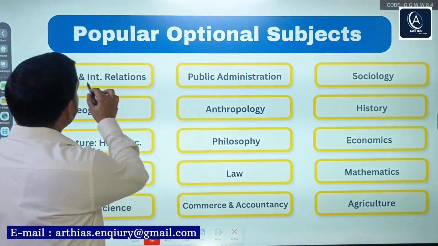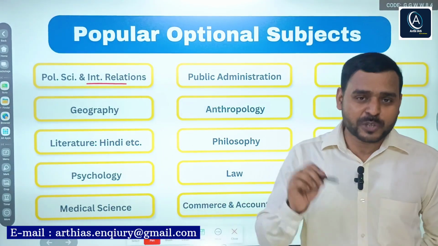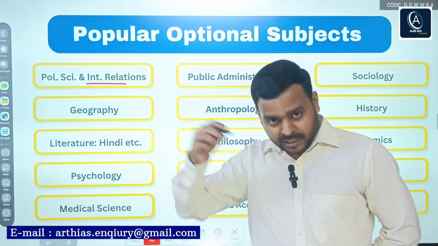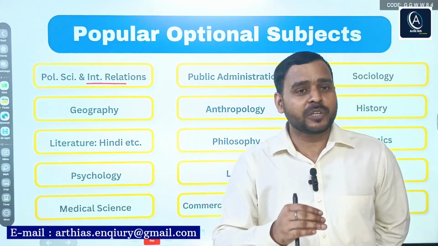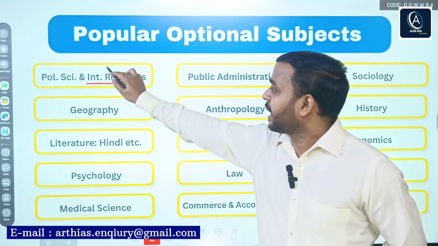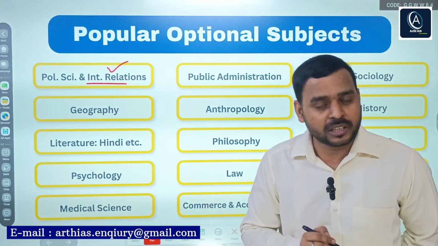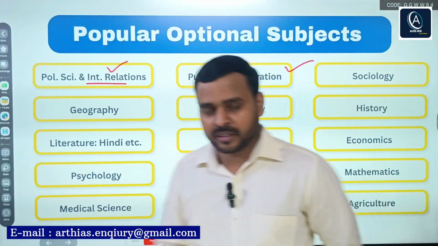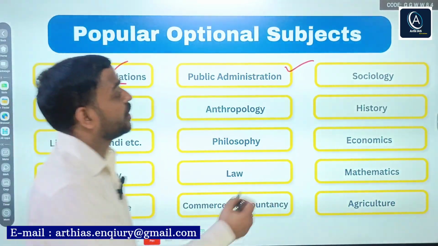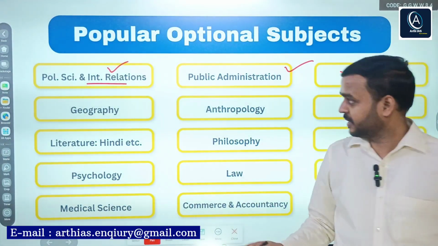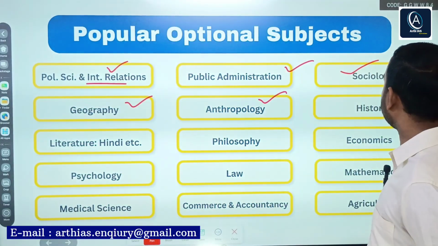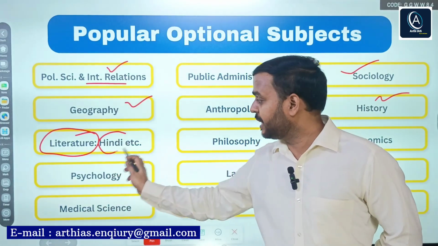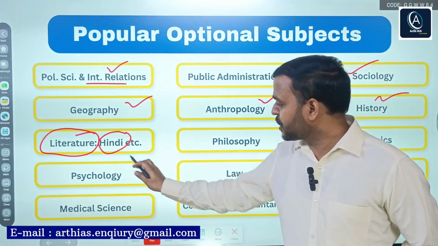International relations, right? It has become one of the favorite optional papers for the last few years, right? And if you see, in 2024, rank 1 and rank 2 had opted this paper, political science and international relations, right? Public administration also, right, very popular among aspirants. Sociology, right, geography, anthropology, history, and among literature, Hindi literature is very popular, English is also popular.